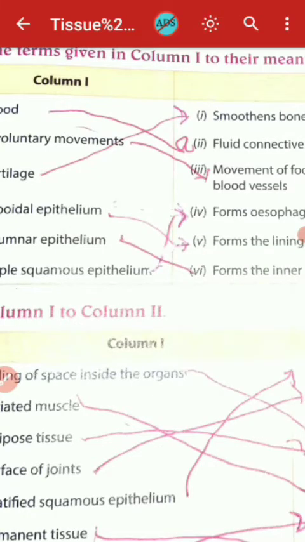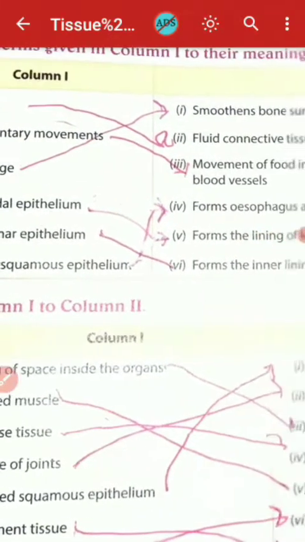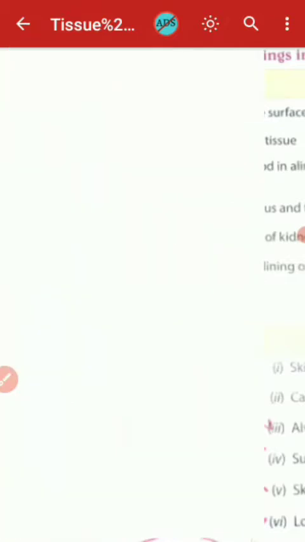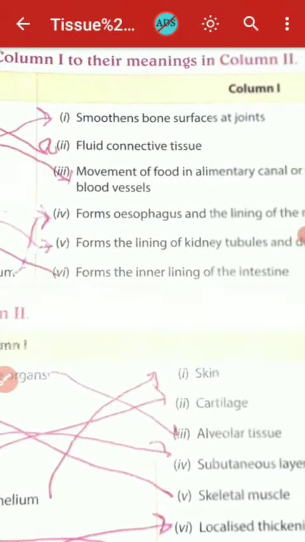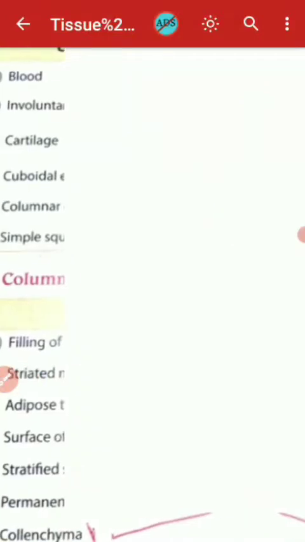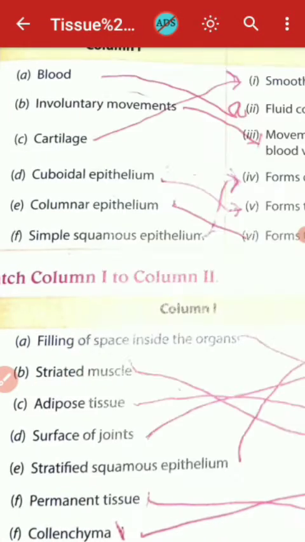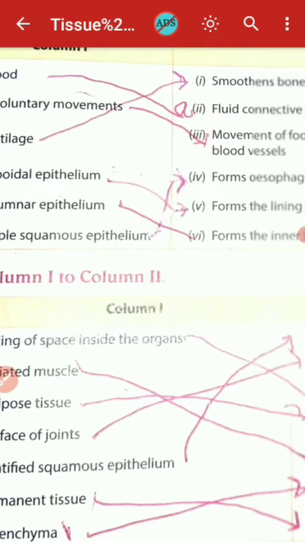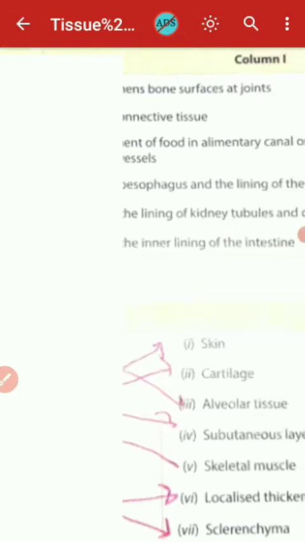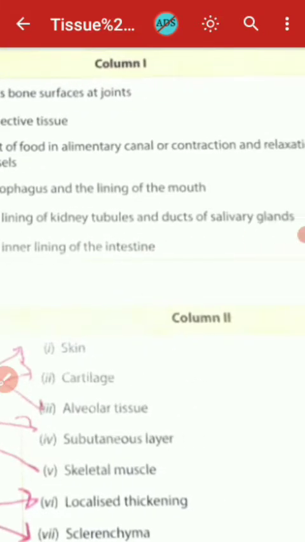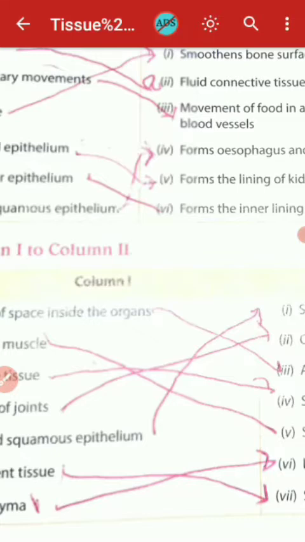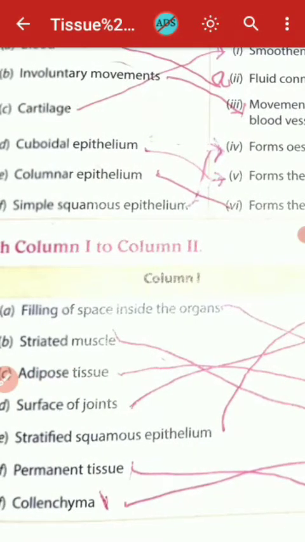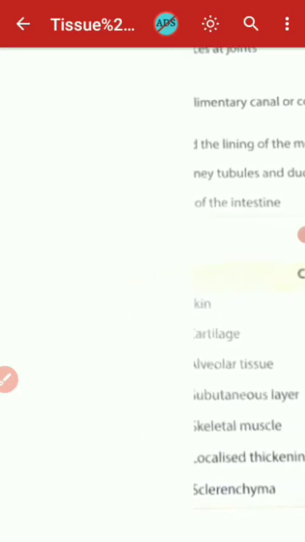Then cartilage smoothens bone surface at joints. Then cuboidal epithelium forms the lining of the kidney tubule and ducts of the salivary gland. Okay. And columnar epithelium forms the inner lining of the intestine.